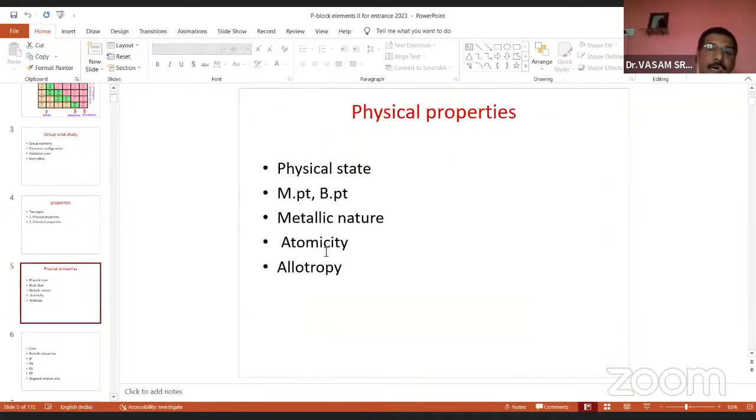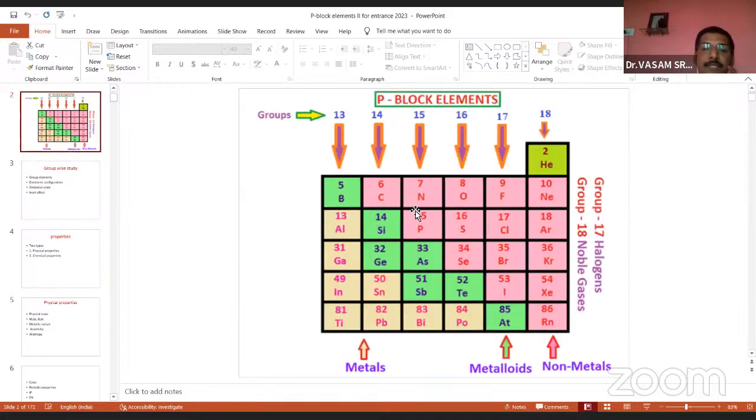And the next one, atomicity. That is the most important. Atomicity means the stable form of a molecule. For example, the atomicity of nitrogen is 2: two nitrogens combine together to form an N2 molecule. The atomicity of oxygen is 2; the stable form of oxygen is always O2. Fluorine F2, Cl2, Br2, I2. So for these elements, the atomicity is always 2.